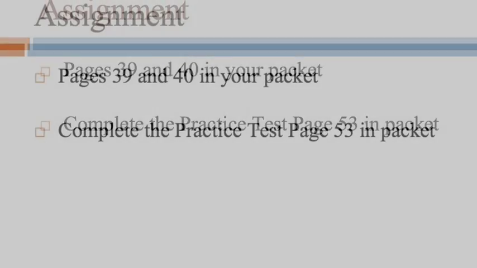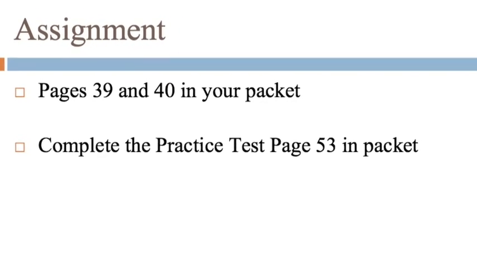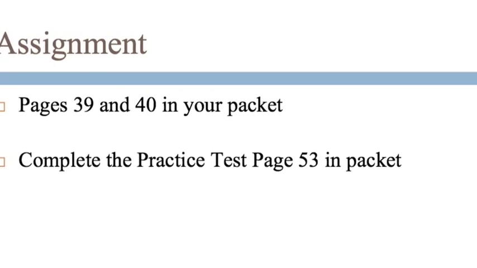So our homework is to complete pages 39 and 40 in your packets. You can also work on the practice test on page 53.